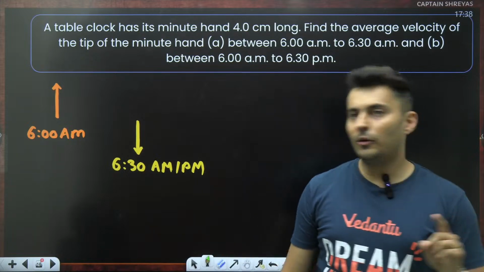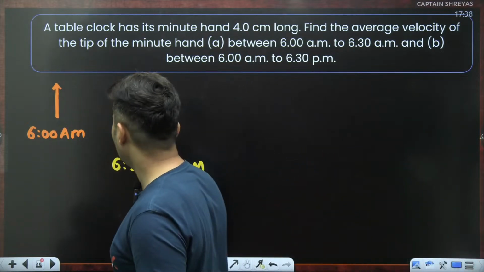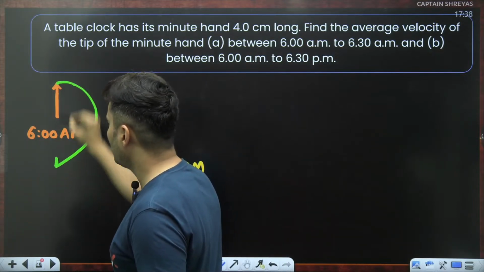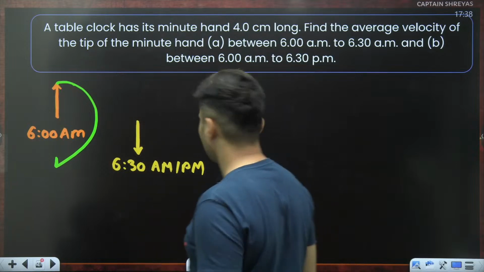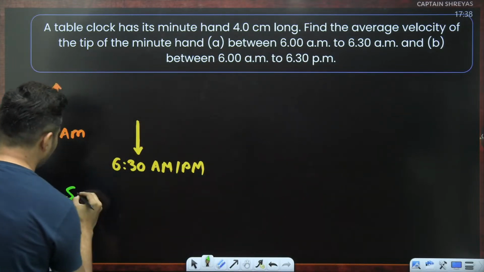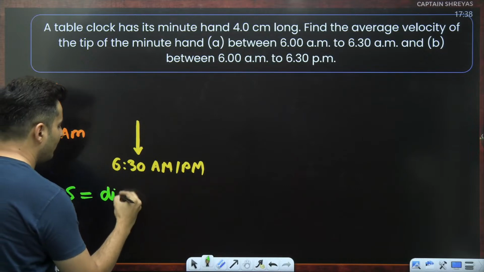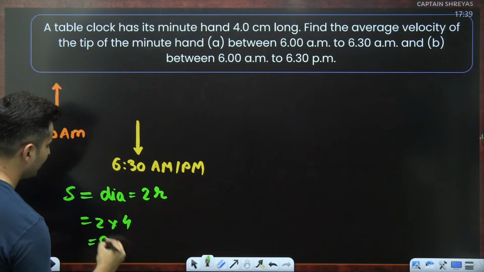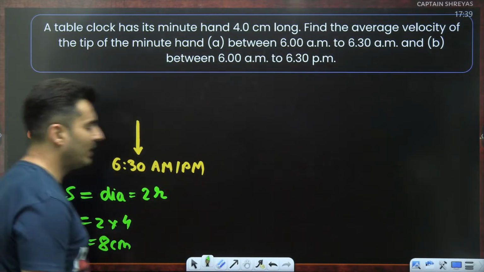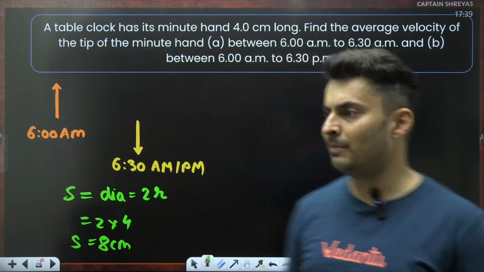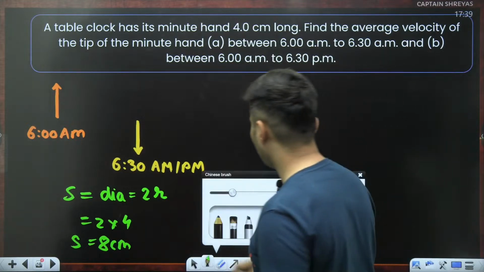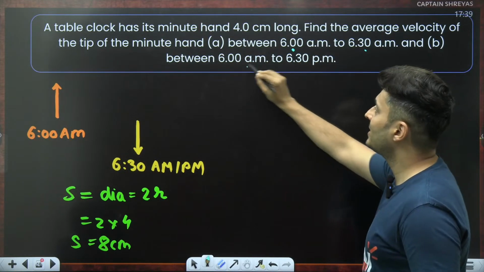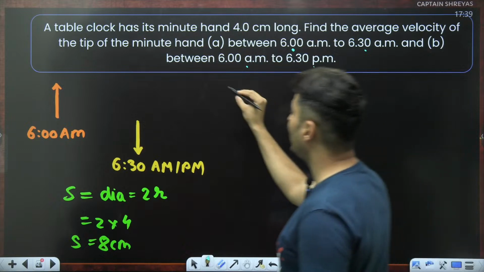Okay. So think and tell me, from here to here, what is the displacement? It was on the top, it went down. So what is the displacement in this case? Obviously the displacement is nothing but the diameter, which is 2 times the radius, which is 2 times 4, which is nothing but 8 centimeters. So displacement is 100% 8 centimeters. That is not a problem. But the question is, for 6 a.m. to 6:30 a.m. and 6 a.m. to 6:30 p.m., both answers will be, I feel, different.